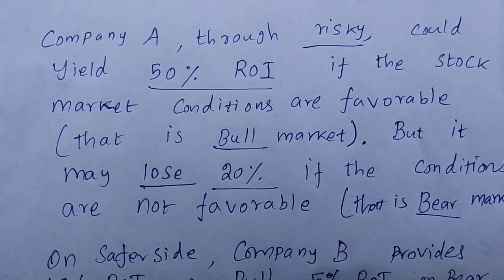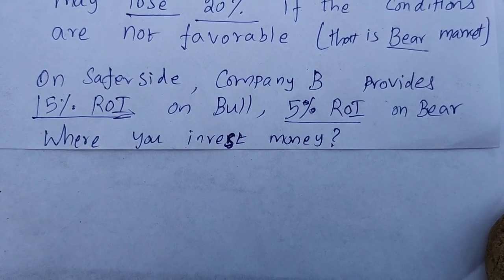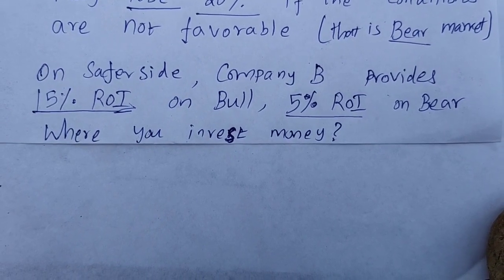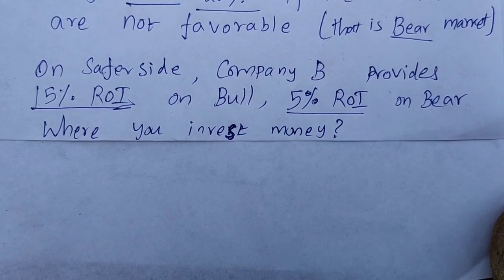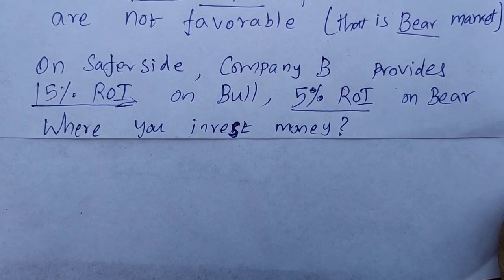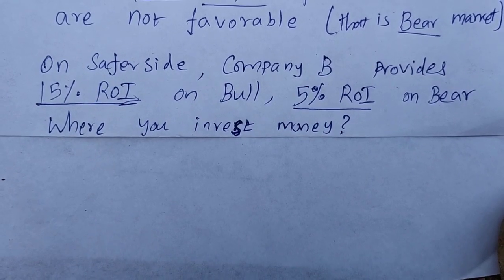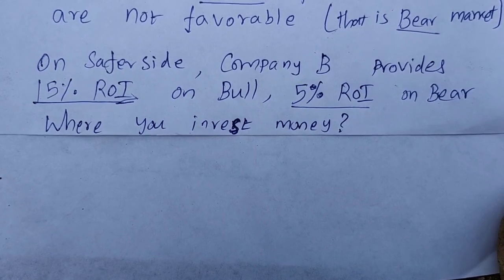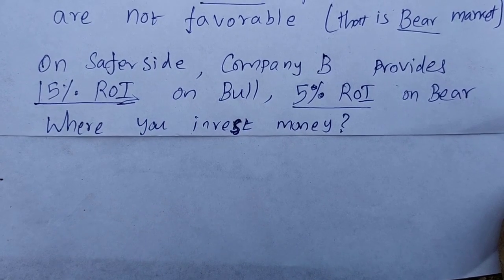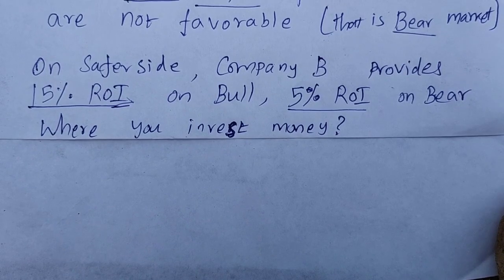Let us go and look at company B. Company B is basically a safer investment which will provide only a 15% return on investment in bull market conditions. That is, if the market conditions are favorable, it will provide a 15% profit to you. Whereas, if the market conditions are not favorable, that is, a bear market condition, it will still provide a 5% profit to you. So the problem is where should you invest your money, in company A or company B. So this is the state of nature for company A and company B. Let us look at further data on this problem.